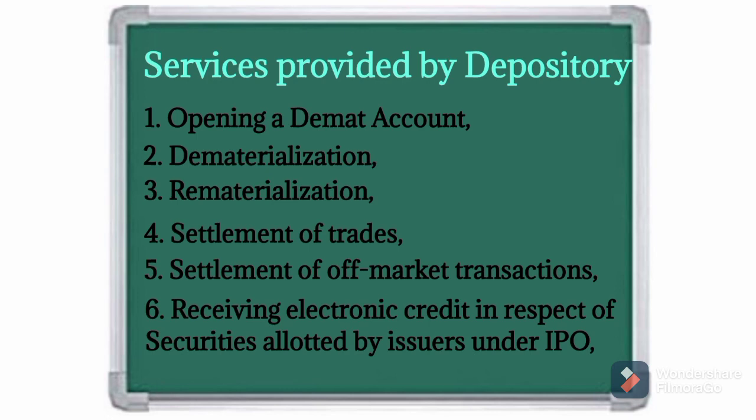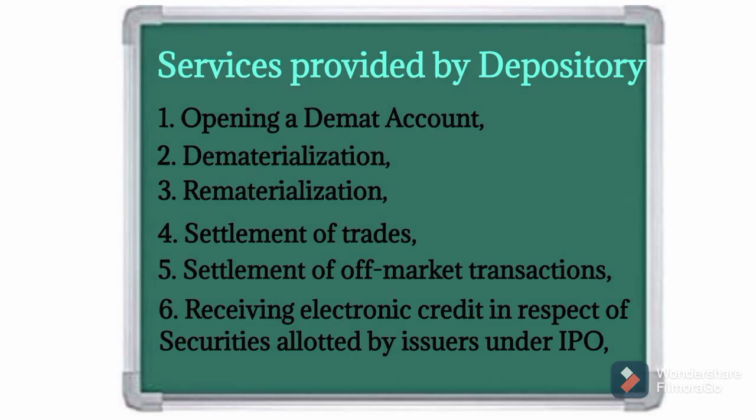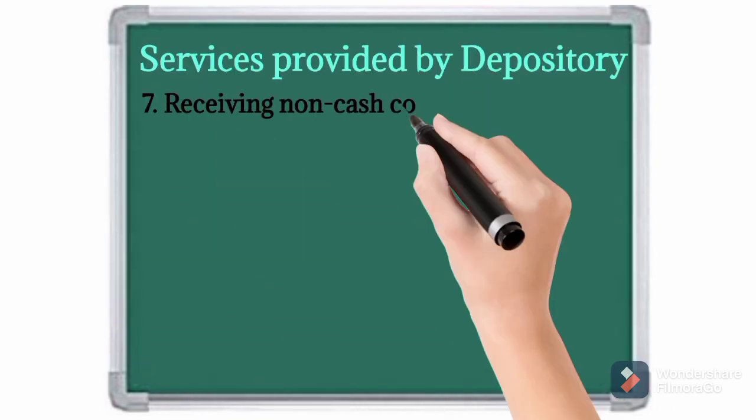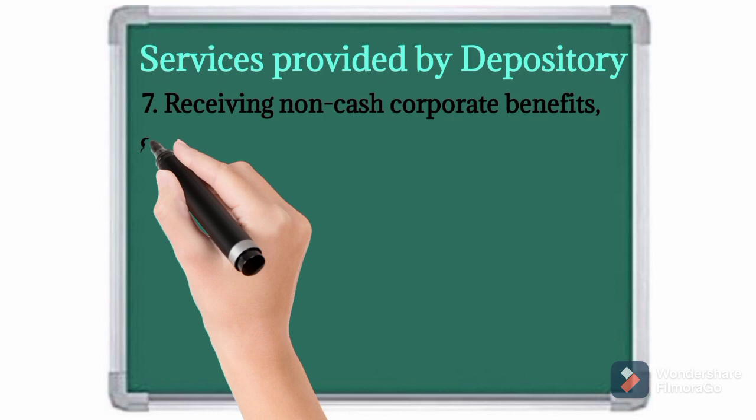The next service provided by depository is receiving non-cash corporate benefits. That means on behalf of Demat account holders, depository receives non-cash corporate benefits given by the issuing company in electronic form, such as rights shares, bonuses, and other benefits.